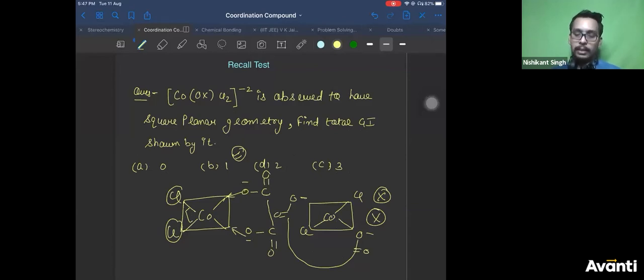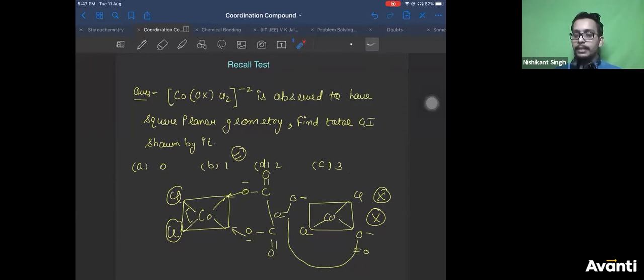It is not GI. See, geometrical isomers are structures. What are geometrical isomers? They are structures, right? So when you are asking about geometrical isomers, you are answering how many structures are possible for this molecule. How many structures or how many geometries are possible for this molecule? What would you say? Zero structures are possible for this molecule? Or only one structure is possible for this molecule? What would you say, Gokul and Chetan?